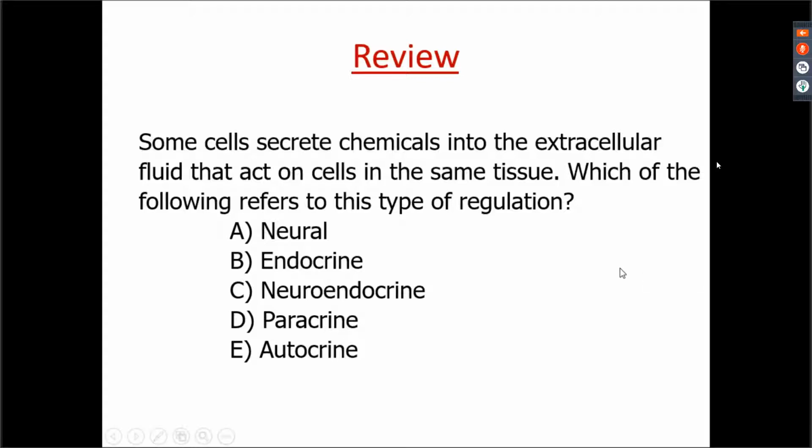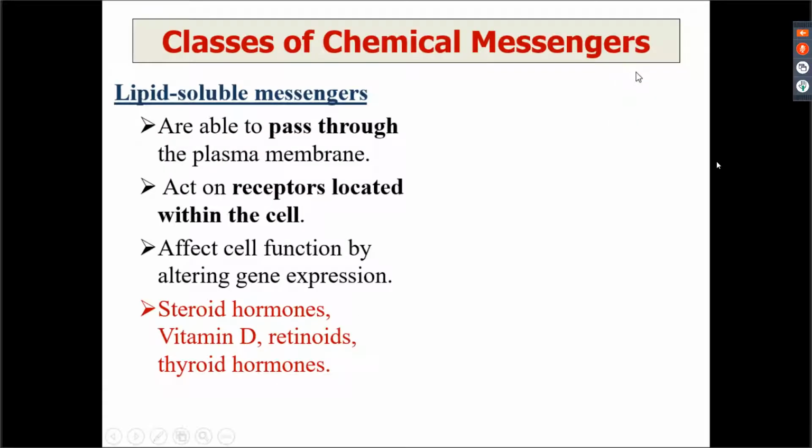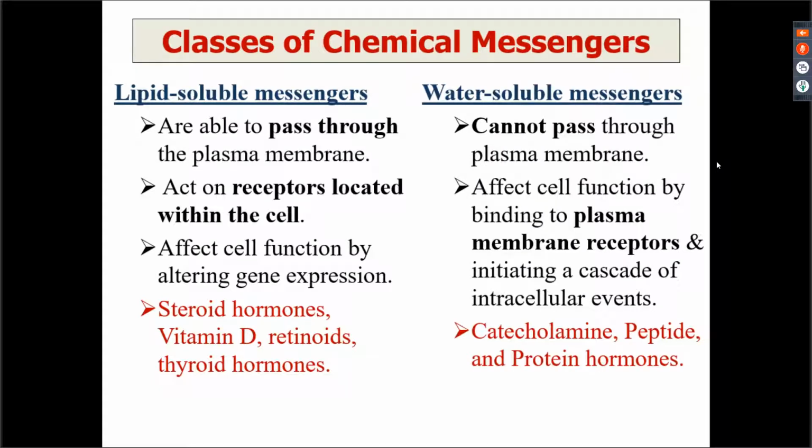What are the various types of intercellular communication? Now we come on to chemical messengers, right? So once you know that there are various modes of intercellular communication, now we start off with what are the various classes of chemical messengers, right? So there are chemical messengers which can be lipid soluble messengers or they can be water soluble messengers.